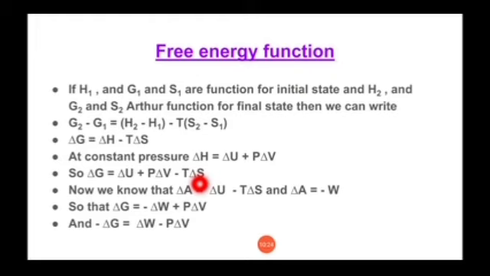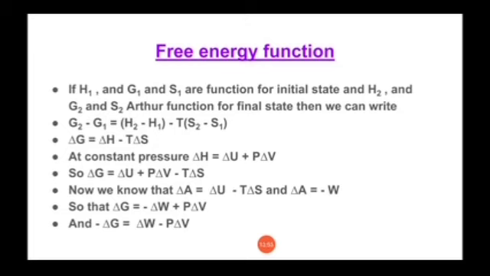Now here, from the previous theory, we know that delta U minus T delta S becomes our work function, that is delta A. So delta A is equal to delta U minus T delta S. And also delta A is equal to minus W. So it becomes delta G is equal to minus W plus P delta V. But we know that to check the spontaneity of the reaction, delta G must be less than 0.